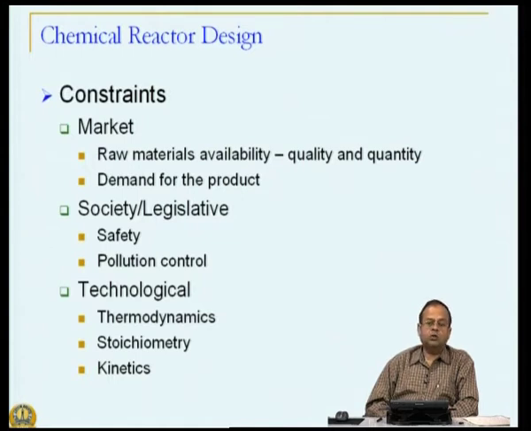I may want 1000 kg of certain product, but then stoichiometry dictates that unless I spend some 2000 kg of something else, I may not be able to generate the 1000 kg of desired material. All those stoichiometric coefficients, 1 mole of this combines with 2 moles of that to give you 1 mole of this, that kind of reactions that we saw.